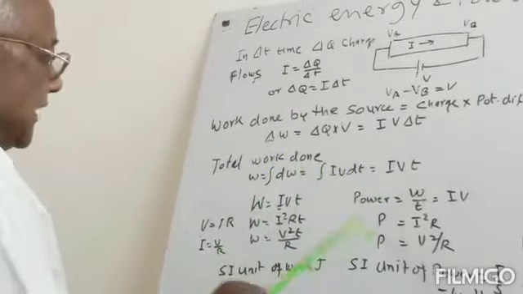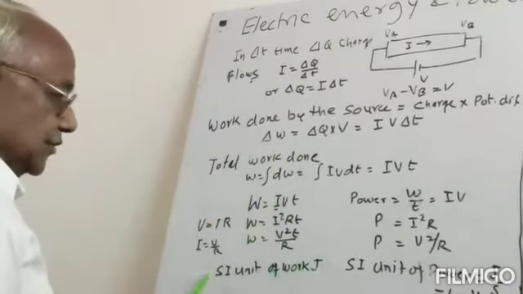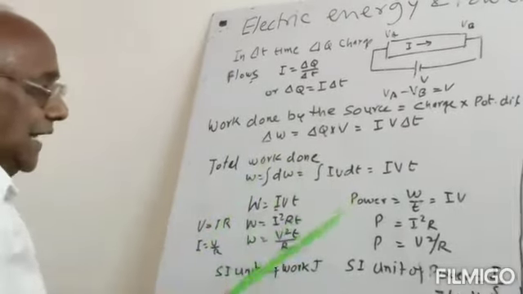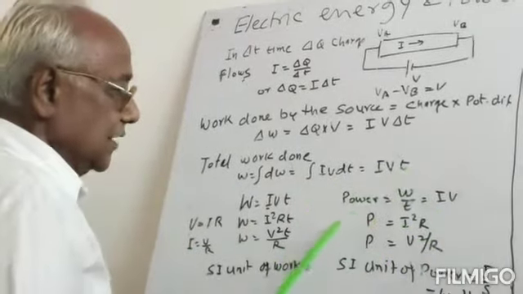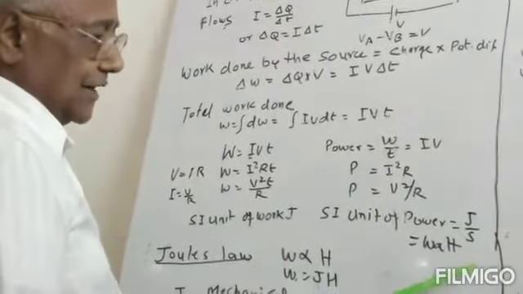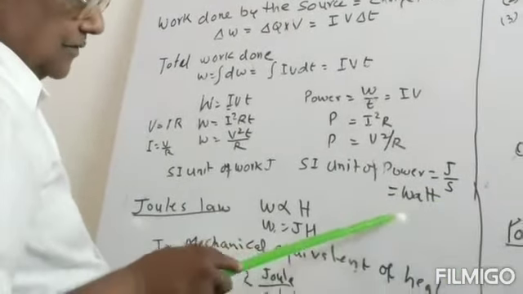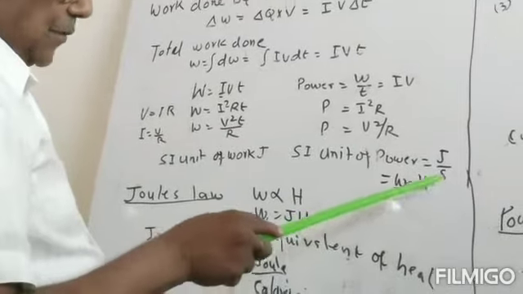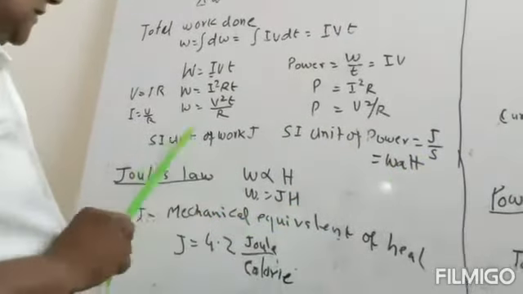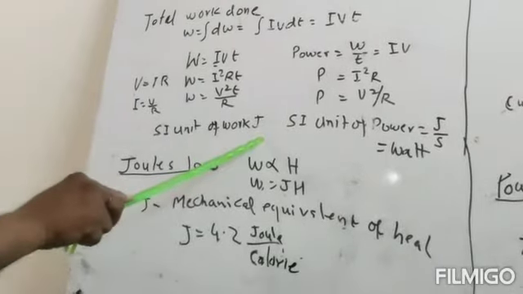What will the unit be? The SI unit of work is joule, and the SI unit of power is joule per second, and joule per second is watt. So watt is the unit of energy per second, and the energy is measured in joule.